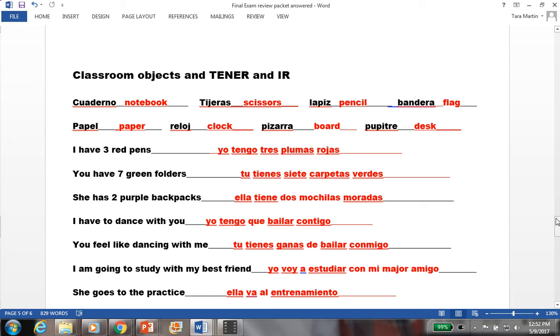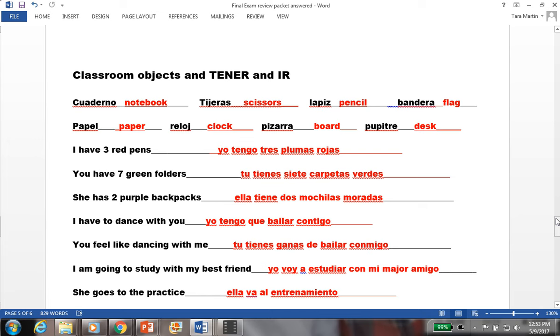Cuaderno is notebook. Tijeras are scissors. Lápiz is pencil. Bandera is flag. Papel is paper. Reloj is a clock. Pizarra is a board, like a whiteboard. And pupitre is desk, and that's a student desk.